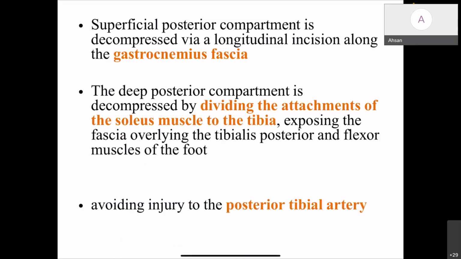The superficial posterior compartment is decompressed via a longitudinal incision on the gastrocnemius fascia. Now we have to move to the deep compartment. By dividing the attachments of the soleus muscle from the tibia, you can expose the fascia overlying the tibialis posterior and the flexor muscles of the foot. Then you can incise the fascia and release the deep compartment. During this incision, you should be careful about the posterior tibial artery.